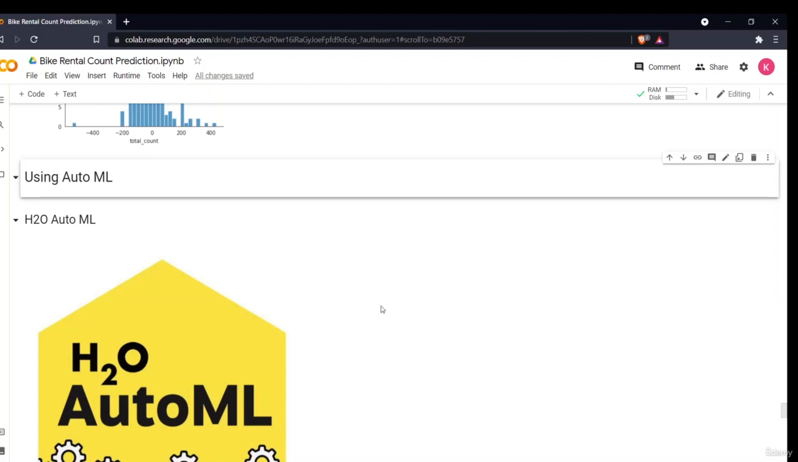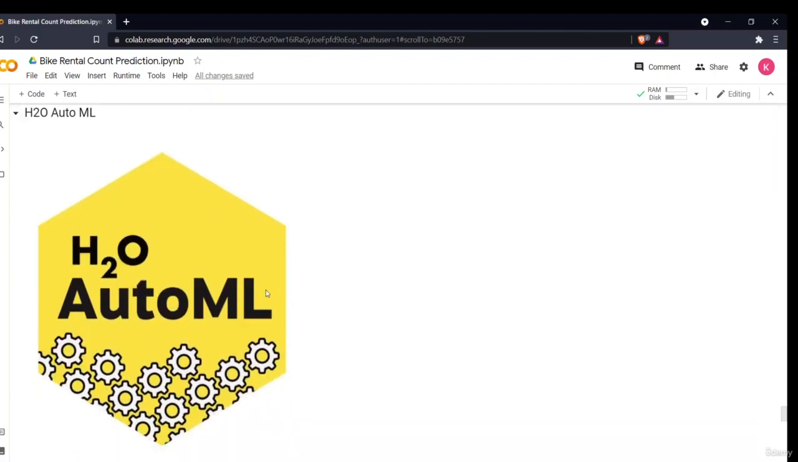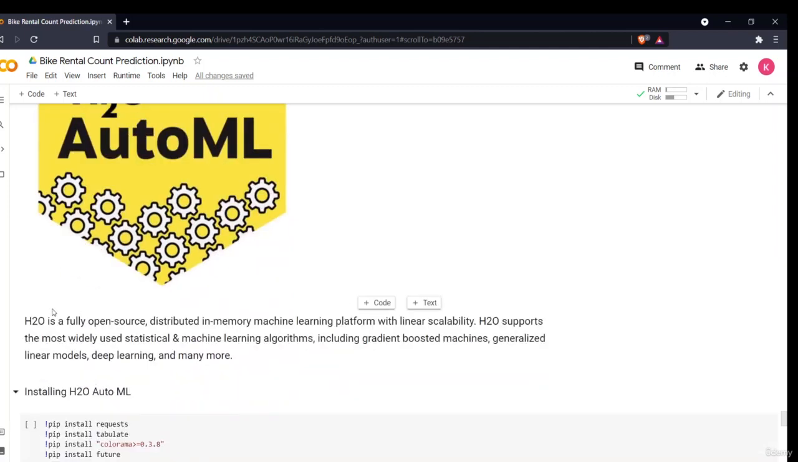Now, as I have said earlier in the introduction, AutoML basically does all the model development part for you. In this section, we'll be using the H2O AutoML. H2O AutoML is a fully open source distributed in-memory machine learning platform. It uses all the different popular models, including gradient boosted models, generalized linear models, and deep learning models.